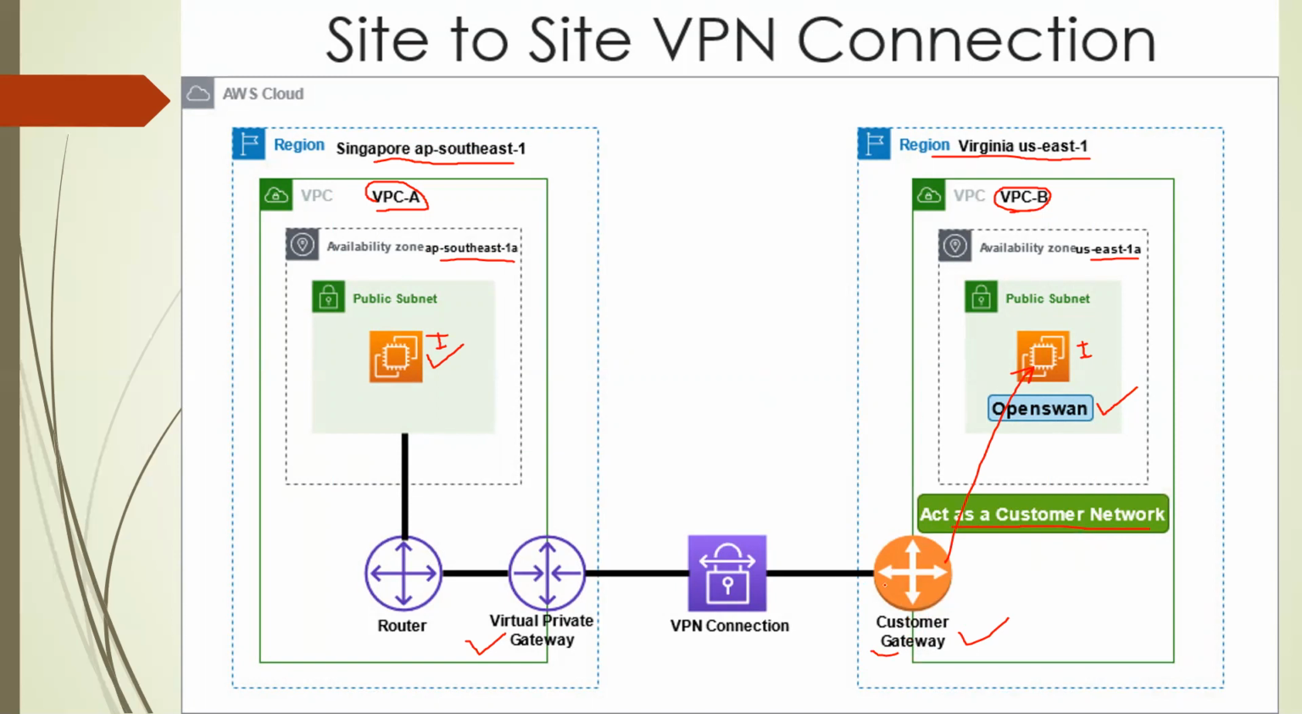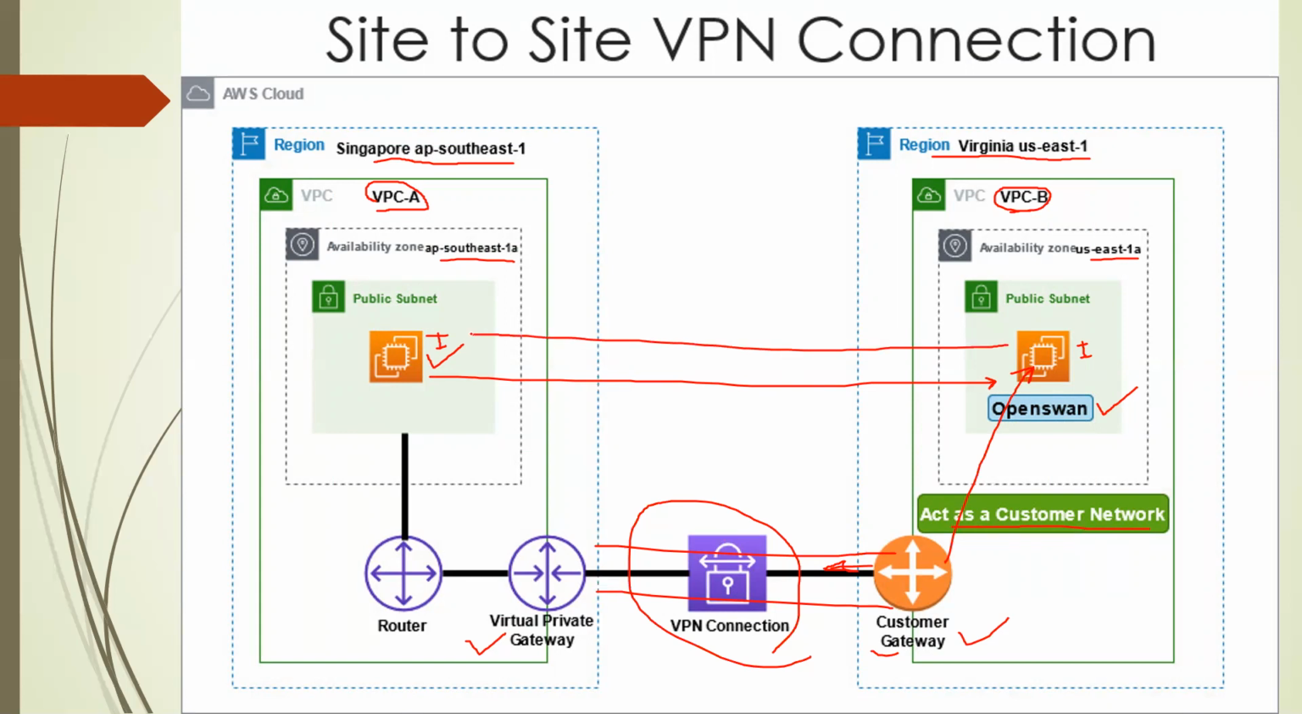And once this customer gateway is created and the virtual private gateway is created in this region, we will create a VPN connection and we will create tunnels over there. I will show you in the POC how to create a tunnel. This tunnel will be dedicated to this particular flow. After creating this tunnel, we can access this server's private IP directly from this instance, and this server can also access the private IP of this instance. So we will check all those things when we do this POC.